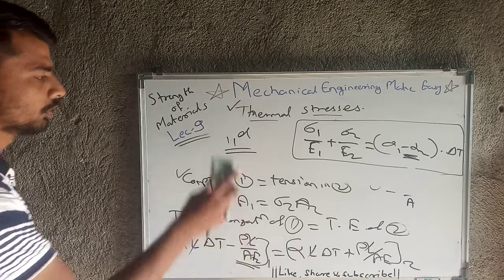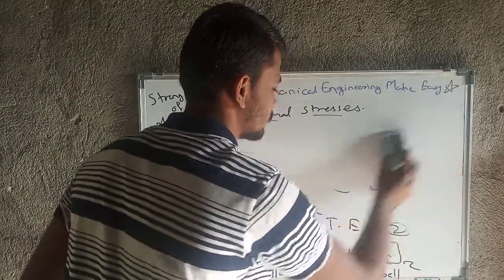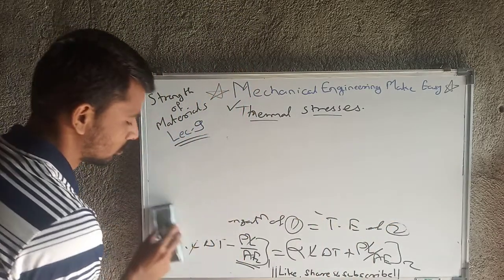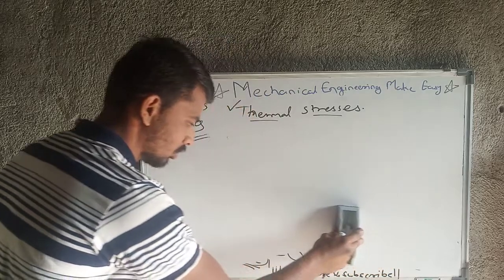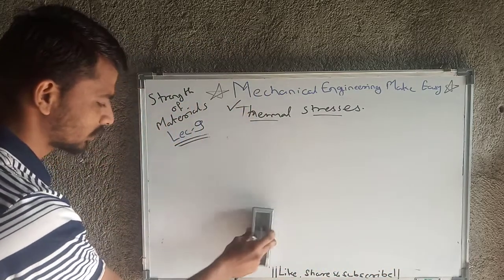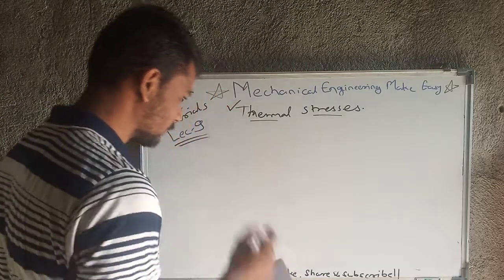Okay, so now we will move towards again the concept of two materials in parallel. We have calculated total deformation and we have calculated stresses, but now total strain.